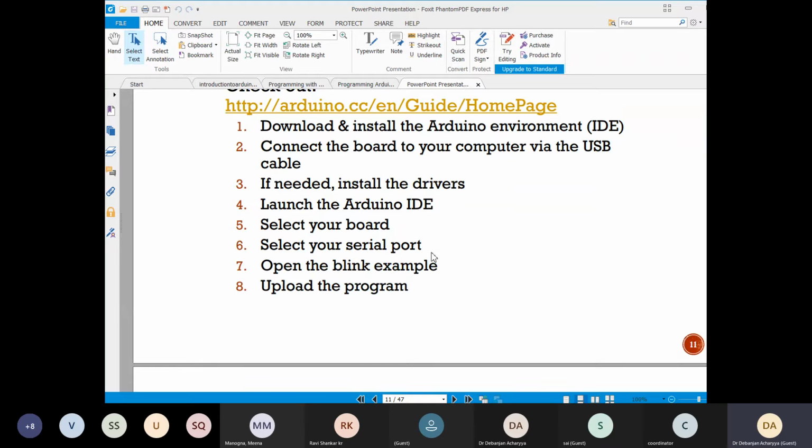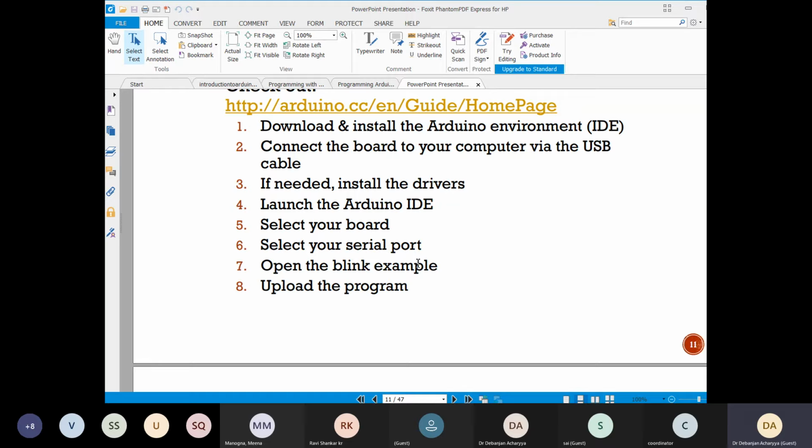Then select your board. I'll show you how to select your board. Board means what kind of board you are using. Is it Arduino Uno? Is it Arduino Mega, or is it Arduino Nano? So select that board. Then select your serial port. Serial port means COM3, COM4. In general, there is the COM3 port. You have to select it. Then there are several examples also.